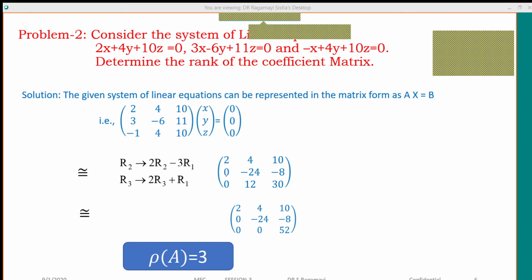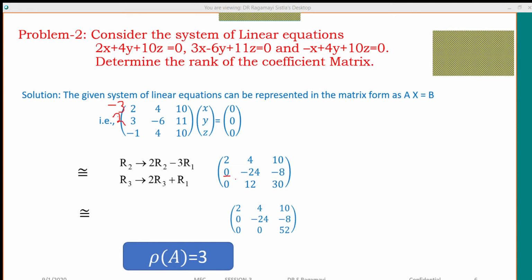Yes. So here, what I'm doing is 2 times R2 minus 3 times R1. Like that also you can do. You may subtract 3R1 from R2, or you may do it like this also. Then what happens? Minus 6 plus 6 became 0.